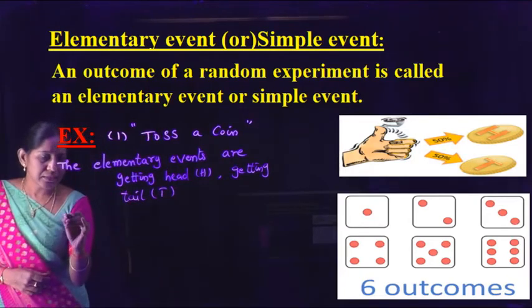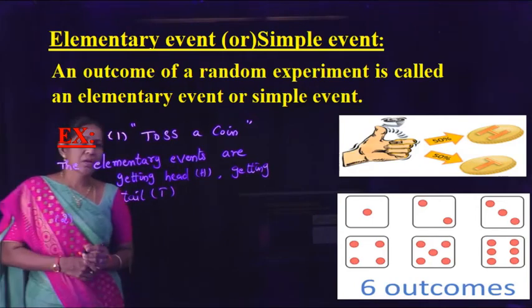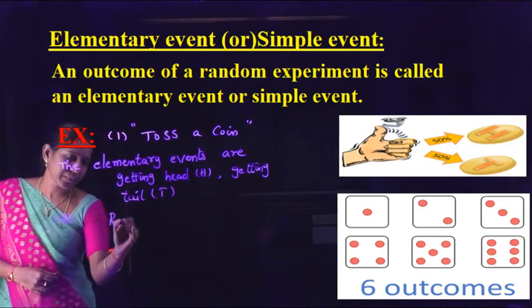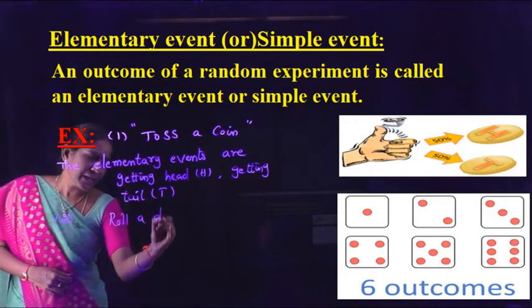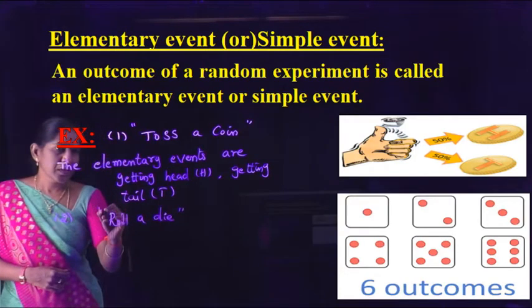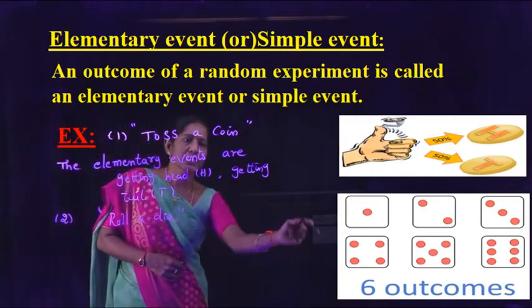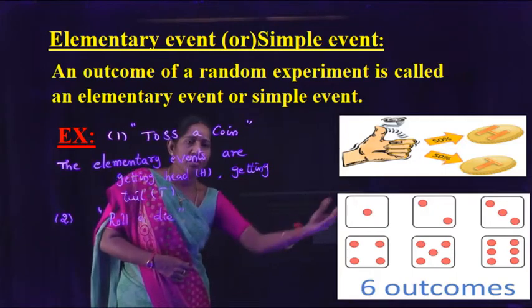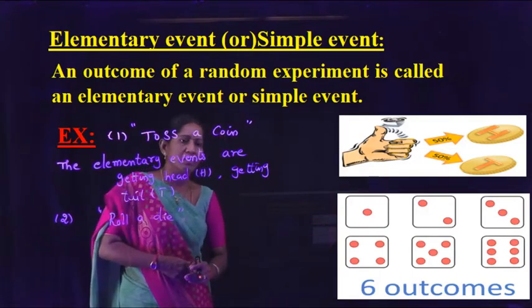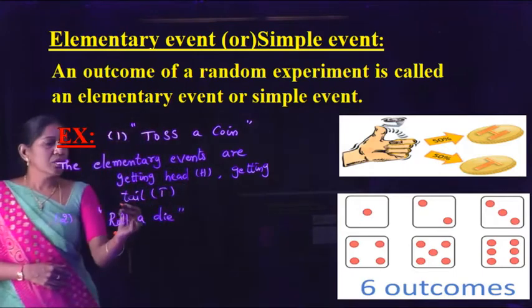Take one more example. Roll a die. In the random experiment roll a die, if we roll a die, we will get 1, 2, 3, 4, 5, 6. Like this, outcomes will come. Now, roll a die.